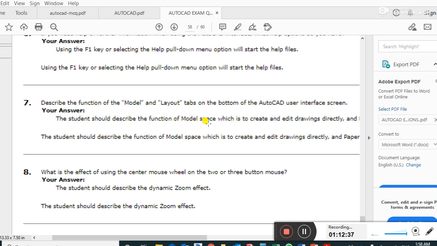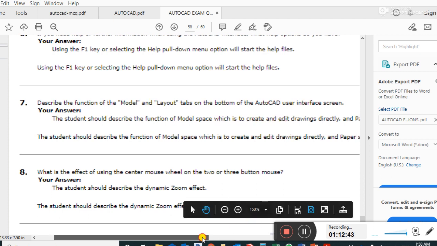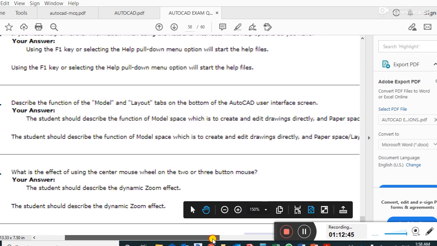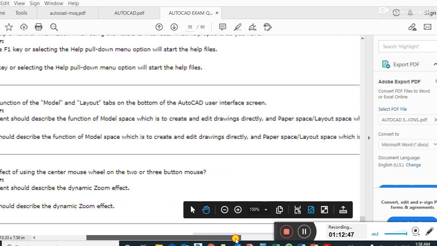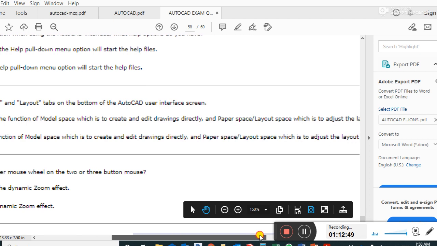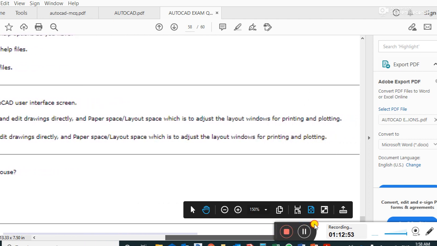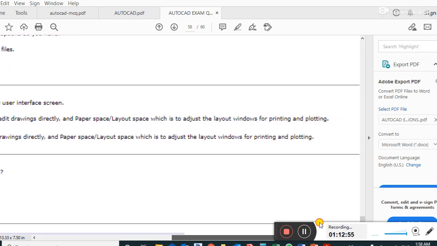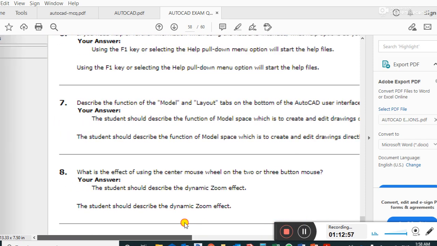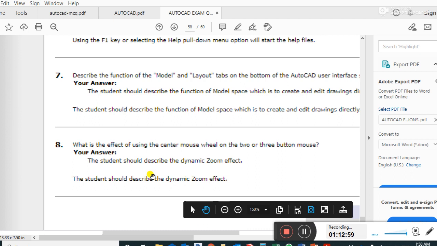The function of model space is to create and edit drawings directly, and paper space, layout space, is to adjust the layout window for printing and plotting. This is the right descriptive answer.